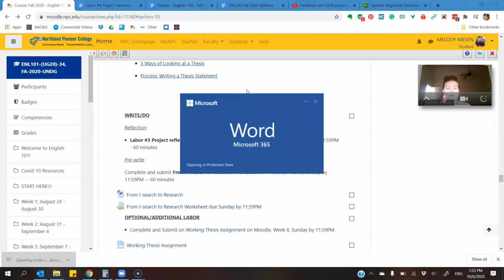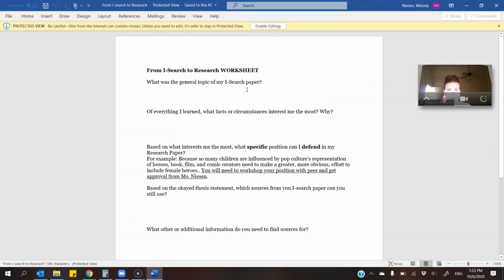And we can see on the iSearch to Research worksheet, it just asks us to think a little bit about moving from our research process to the argumentative piece. So your general topic, what is something that interested you, and then something that you can defend in a research paper. So this is something that you will need to, it's basically a start of a thesis statement. You'll want to start thinking about what your argument is, what point of view you hold, and where you're coming from.